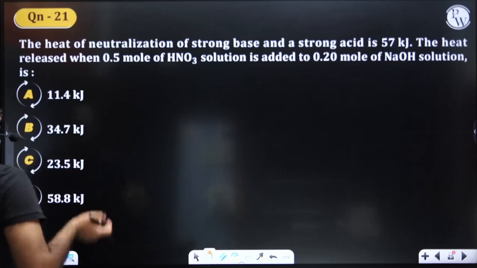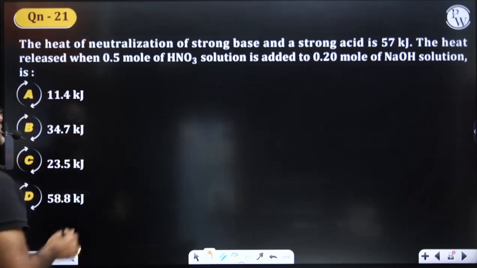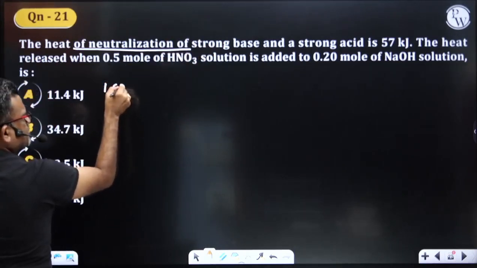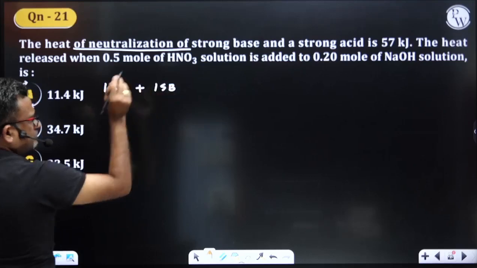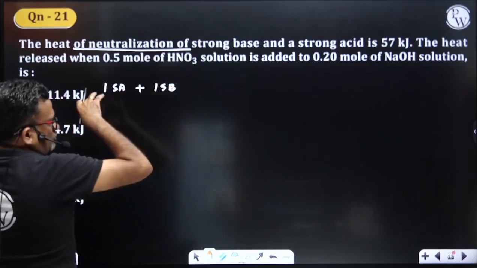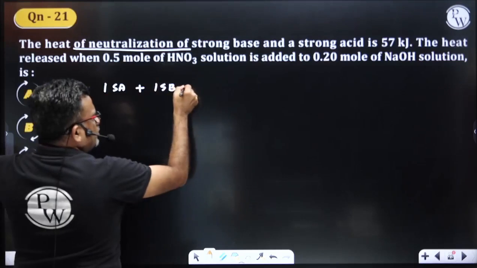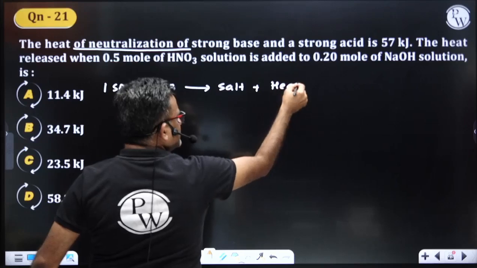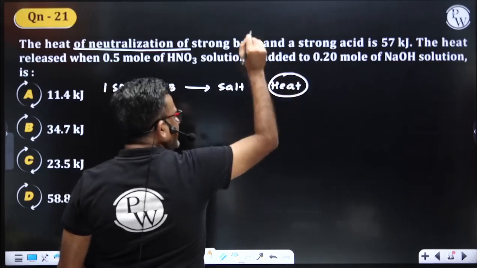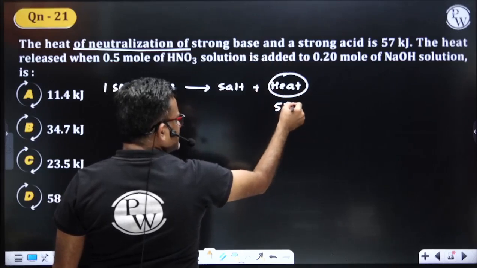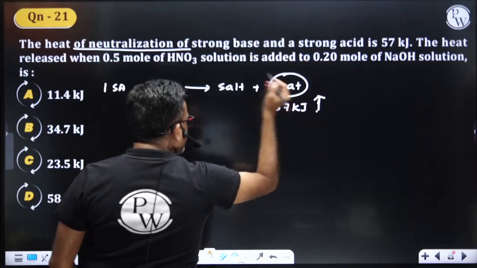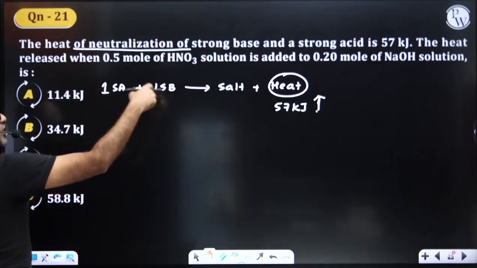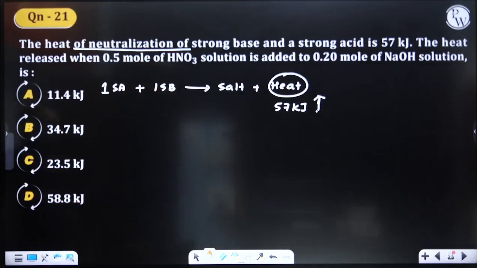The heat of neutralization of strong base and strong acid. Ille nodri, heat of neutralization andre enri? 1 mole of the strong acid plus 1 mole of the strong monoacidic base, monobasic acid ಎರಡು ನ್ಯೂಟ್ರಲೈಸ್ ಆದಾಗ ಏನು ಸಾಲ್ಟ್ ಆಗುತ್ತಲ್ಲ ಪ್ಲಸ್ ಏನು ಹೀಟ್ ರಿಲೀಸ್ ಮಾಡುತ್ತಲ್ಲ, that is called as enthalpy of neutralization, and that is fixed. ಎಷ್ಟು? About 57 kilojoule of heat would be released. ಯಾವಾಗ 1 mole of monobasic acid and monoacidic base neutralize ಆದಾಗ ರಿಲೀಸ್ ಮಾಡ್ತಕ್ಕಂಥ ಹೀಟ್ ಎಷ್ಟು?